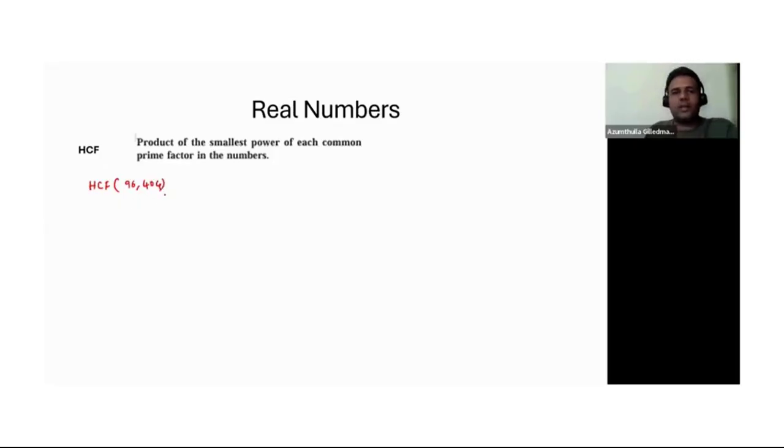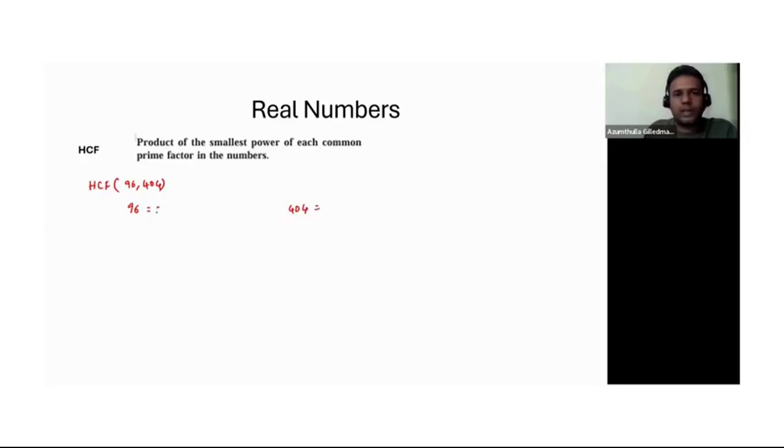So how to find the HCF? First, we need to write these numbers into prime factors, and then, as the definition says, take the product of the smallest power of each common prime factor in the numbers. So first let's write the prime factors of both the numbers. Let's write for 96 and also for 404.